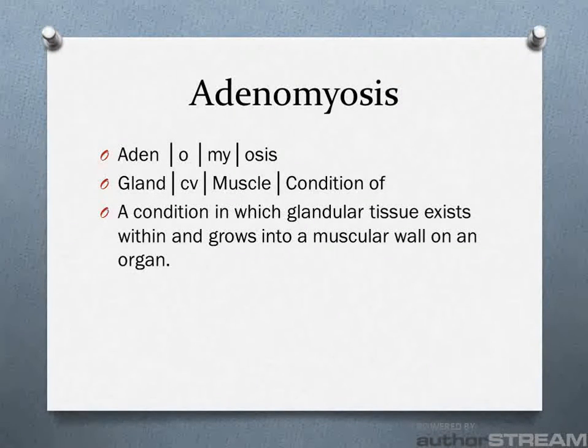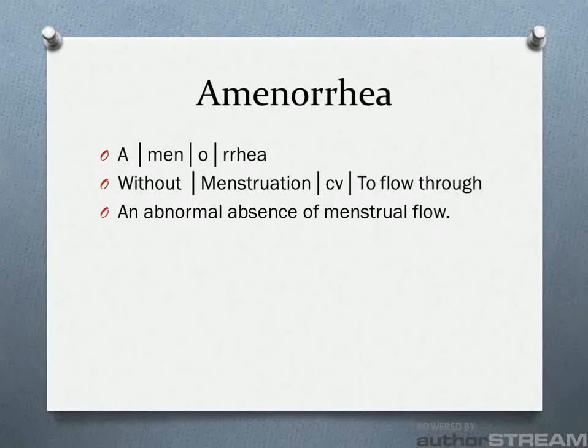Adenomyosis: aden for gland, O for combining vowel, my for muscle, and osis for condition of. Adenomyosis is a condition in which glandular tissue exists within and grows into a muscular wall on an organ. Amenorrhea: A for without, men for menstruation, O as a combining vowel, and rhea for to flow through. Amenorrhea is an abnormal absence of menstrual flow.